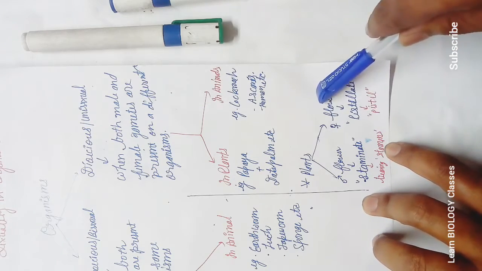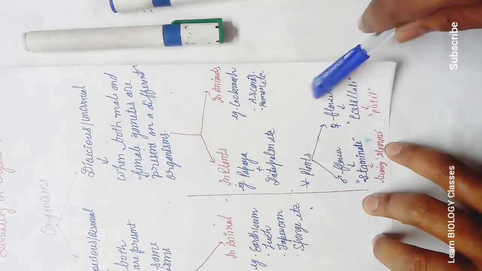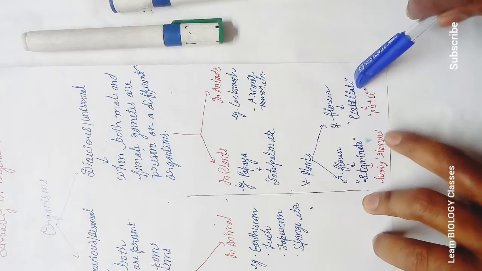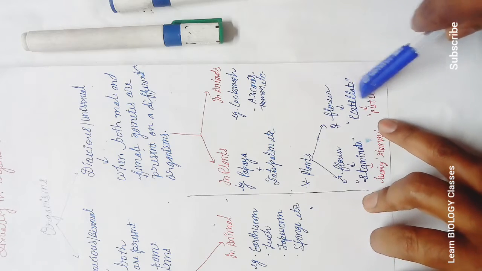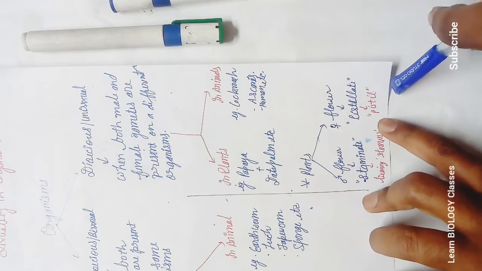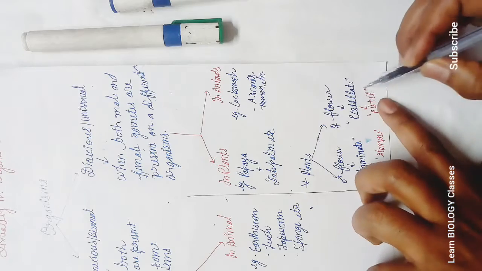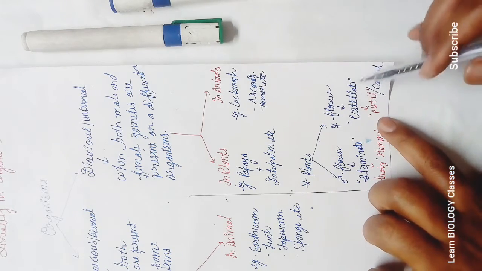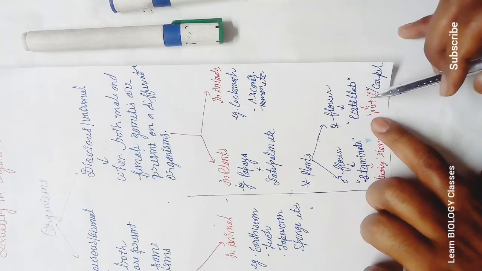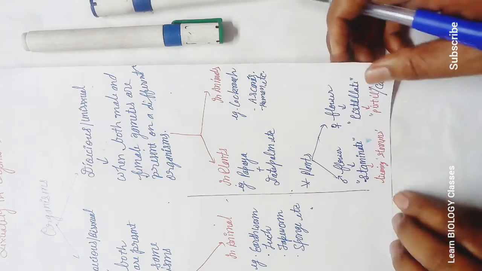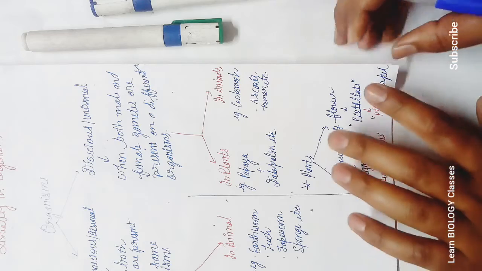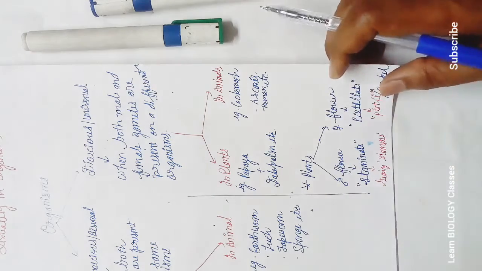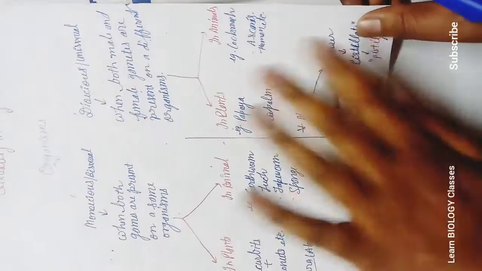In the same way, the female flower is called pistillate. Pistillate refers to the pistil. Pistil is also known as bicarpel. The unit of the gynoecium is the pistil or carpel. We will be studying all these in chapter number 2, sexual reproduction in flowering plants. Okay students, I hope you all have got it.